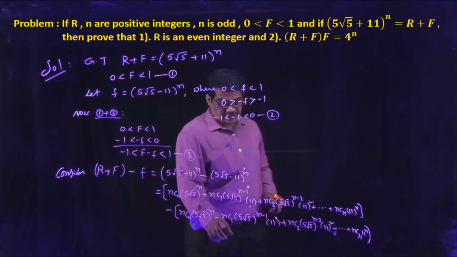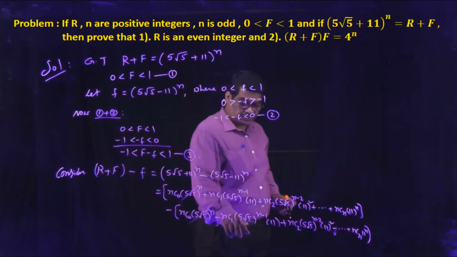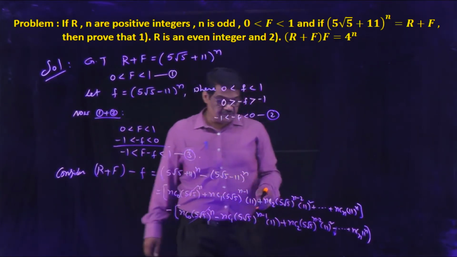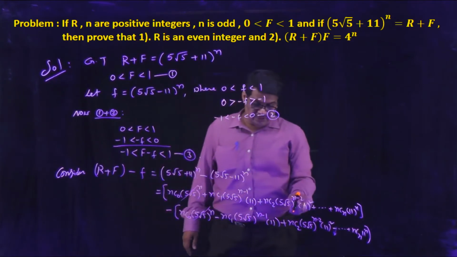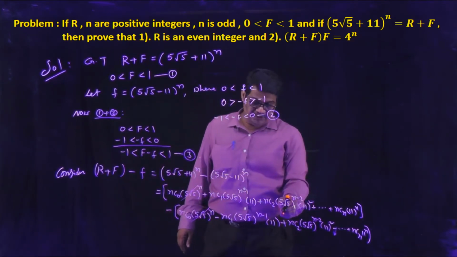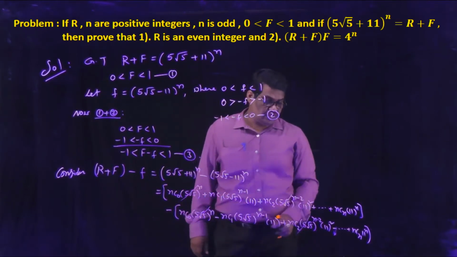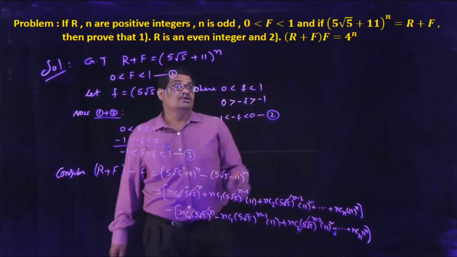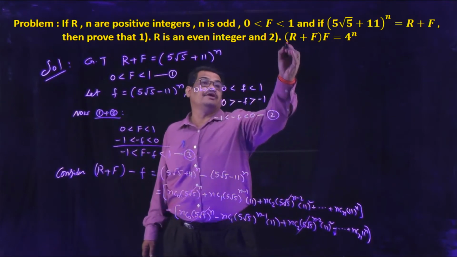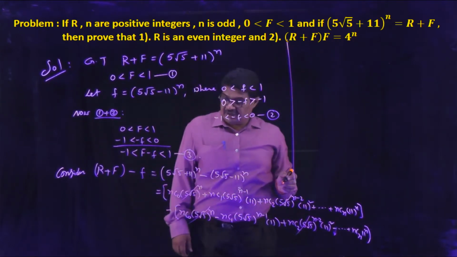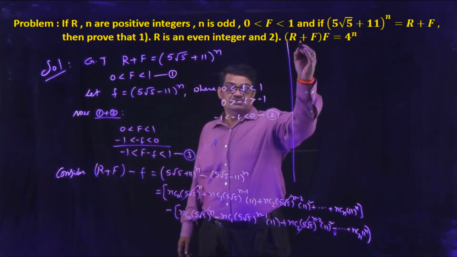Here nC1 (5√5)^(n−1) × 11, then after cancelling the nC2 term, minus nC2 term, the remaining terms are here.